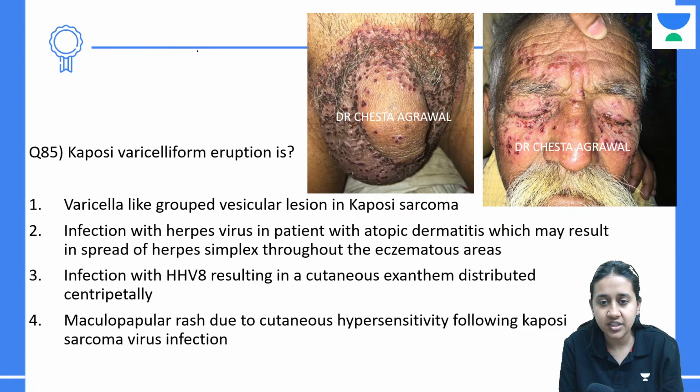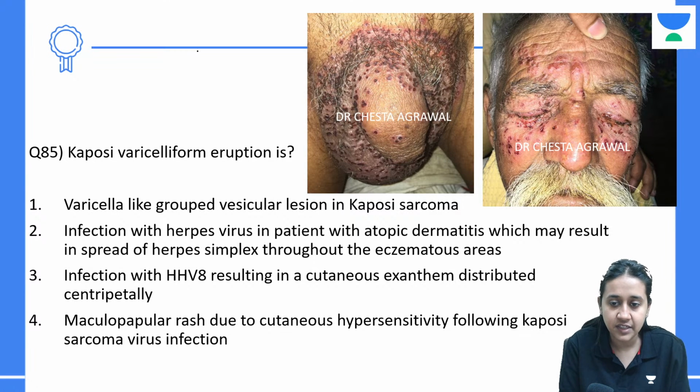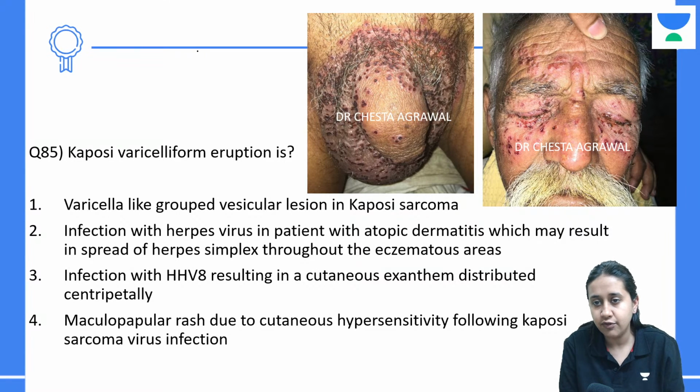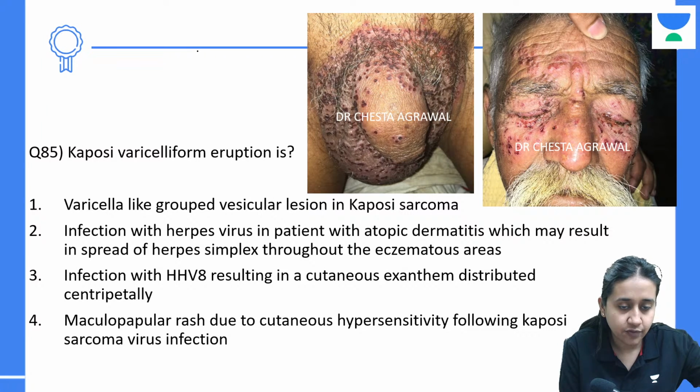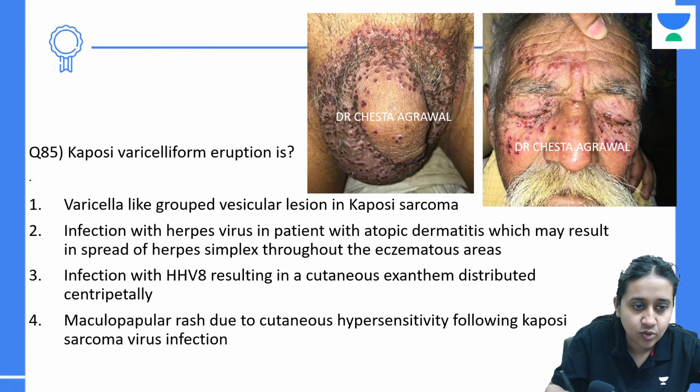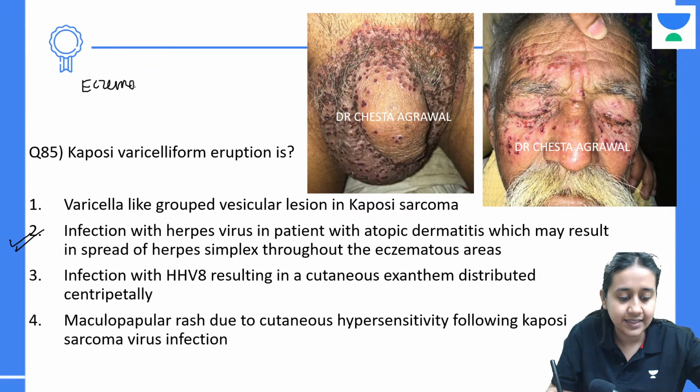Varicella-like grouped vesicular lesion in Kaposi sarcoma. Infection with herpes virus in a patient with atopic dermatitis. Infection with HHV8 resulting in cutaneous exanthem distributed centripetally. Maculopapular rash due to cutaneous hypersensitivity following Kaposi sarcoma viral infection. What is Kaposi varicelliform eruption? Yes, the correct answer is option number 2. It is also known as eczema herpeticum.